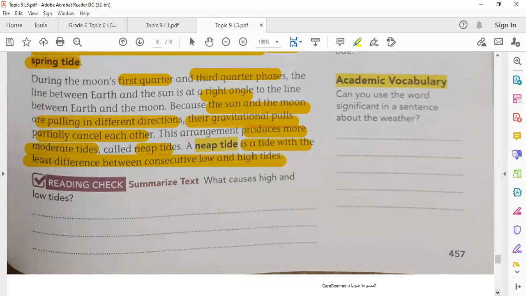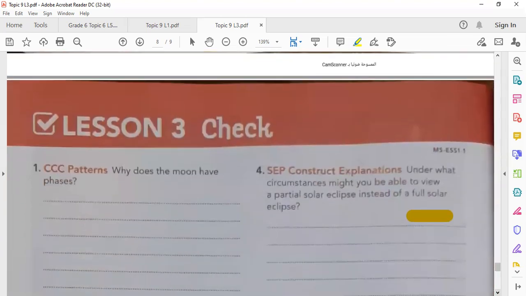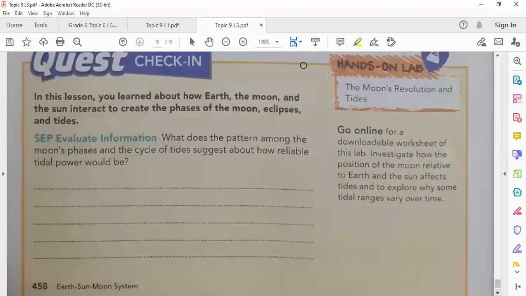This is everything about topic 9. Let us talk about the exam in more detail.